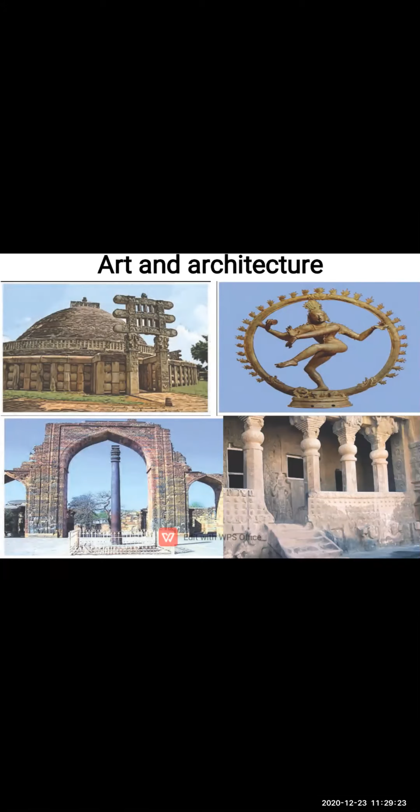But this iron pillar was built and kept at the time of the ancient period, 1600 years back. And after 1600 years it is still not rusted. We can see what kind of advanced technology they were using in metallurgy.